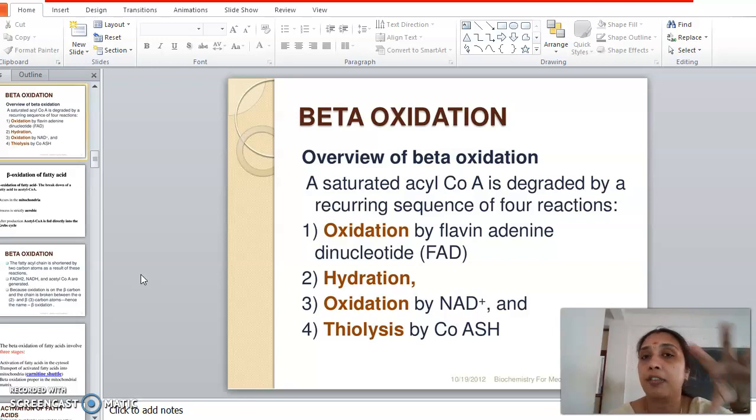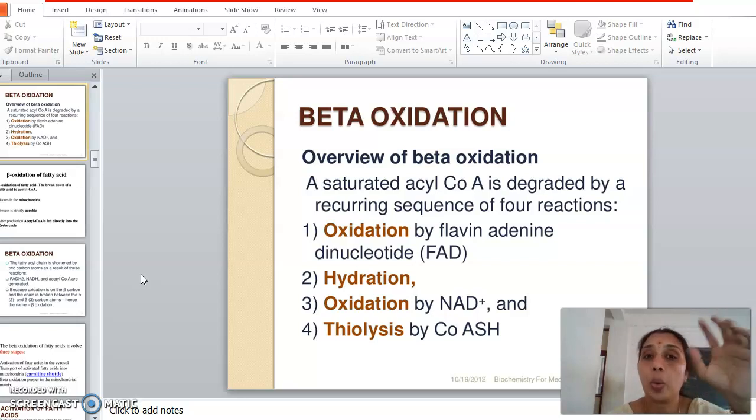It's in the matrix itself, the mitochondrial matrix itself. So the acetyl-CoA then immediately enters into the TCA cycle. For each acetyl-CoA molecule entering the TCA cycle, how many ATPs will be obtained? 12 ATPs. Now we are having 8 molecules of acetyl-CoA, right? So 12 into 8, 96 ATPs will be obtained from the acetyl-CoA molecules itself.